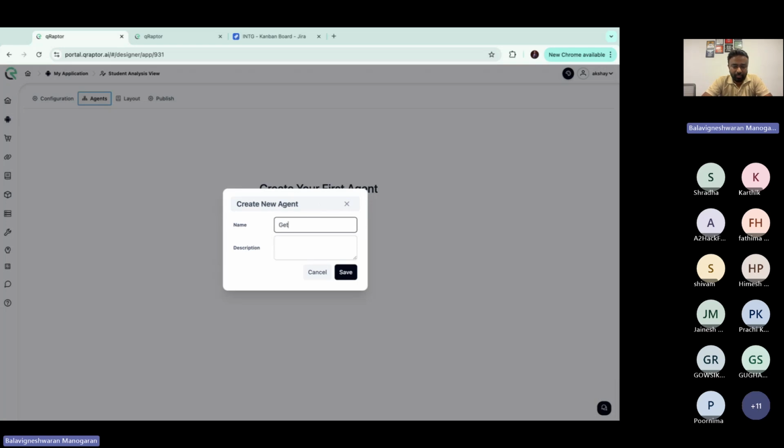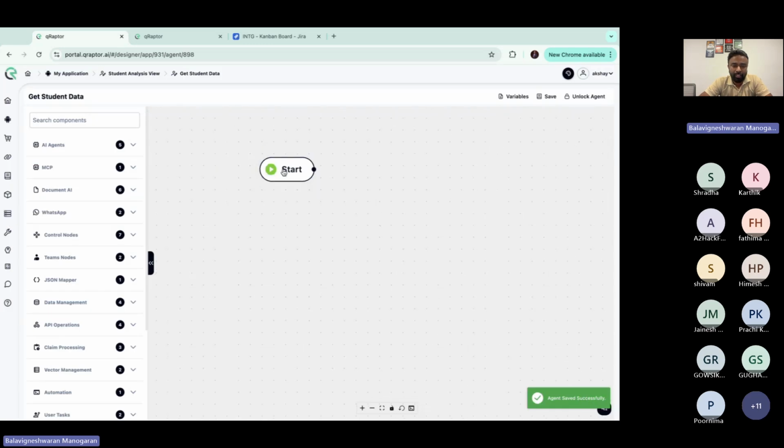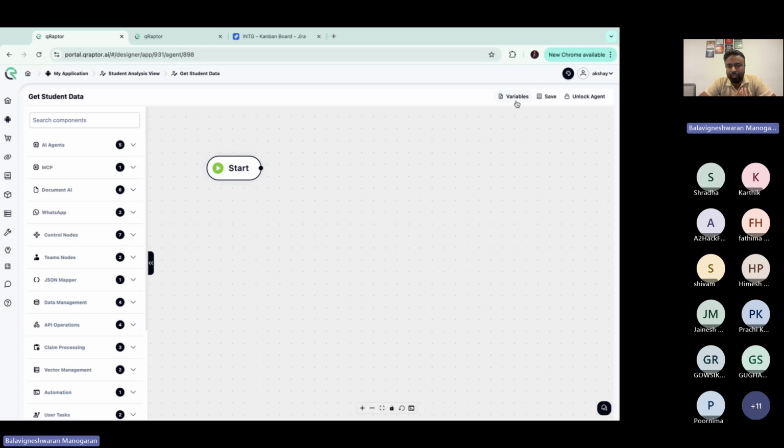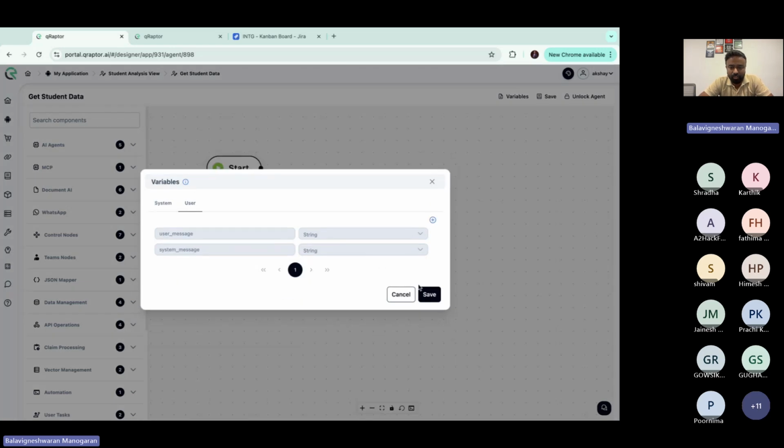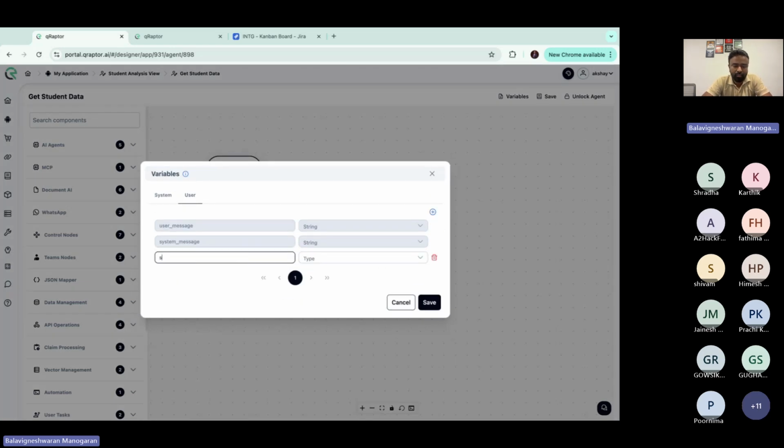I'll say the agent name is get student data, to get student information, right? I will not be adding any complex nodes or any additional nodes here. A very simple agent which will just get the student details as it is. For which we will just have one variable which will store the student details. So I'll call it student details, and it should be a JSON variable.